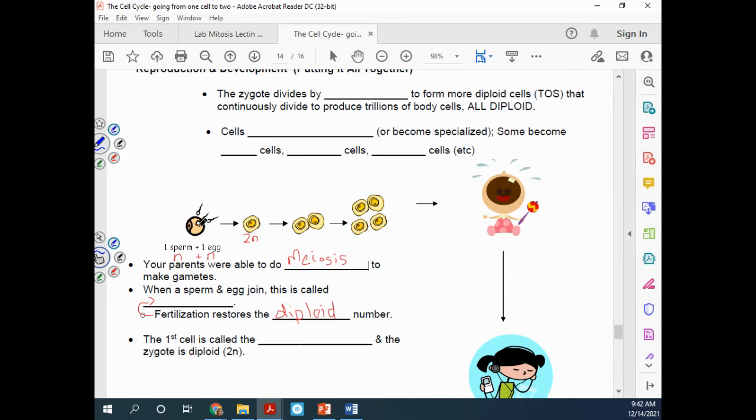Now, from here on out, to grow you from one cell to 100 trillion, we're going to see mitosis take place. Okay, so to grow you, we're going to divide by mitosis. Now, whenever I go to refer to this very first cell, this diploid cell, we have a name for it. It is called the zygote, and you can just write that word right in here. So the first cell of any organism after the sperm cell and the egg cell join together is called the zygote. And again, that zygote is going to be diploid for humans and many other species.